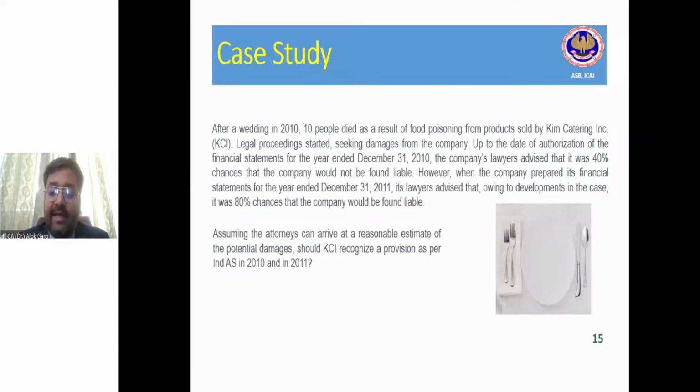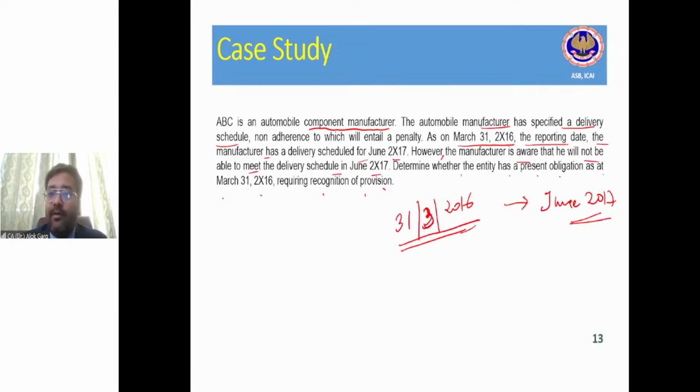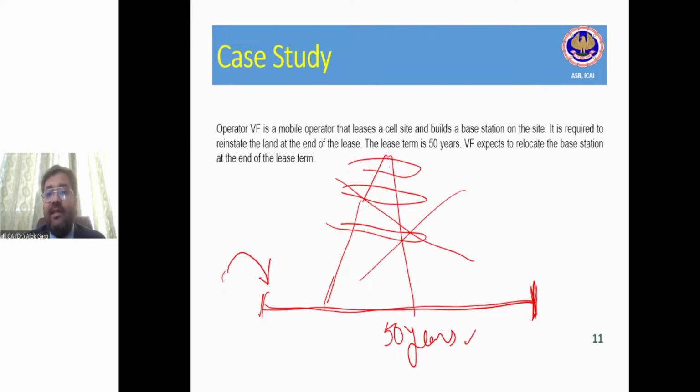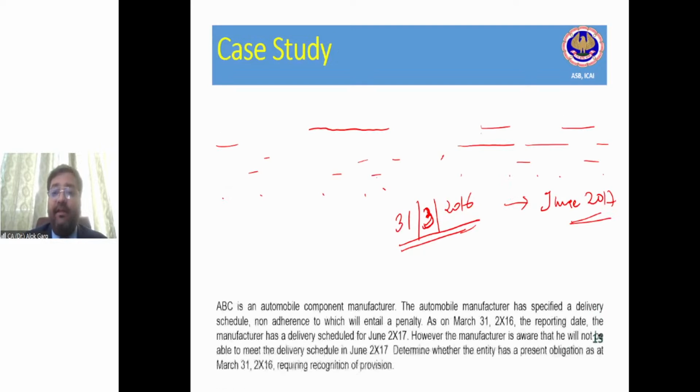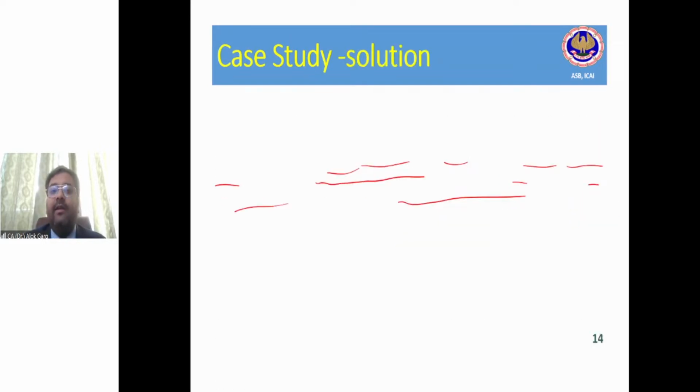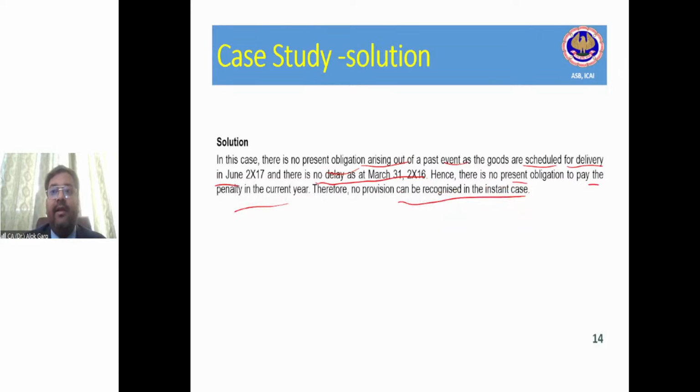Yes, guys, in this case study we have discussed the present obligation. This present obligation should be there. We discussed the present obligation due to a past event, because the company has installed the tower and entered into a contract. That is why the present obligation is there, and the past event is there. The only thing is the outflow will happen in future. In the case of the delivery schedule, the present obligation is not there, and hence this entry is recorded nowhere.